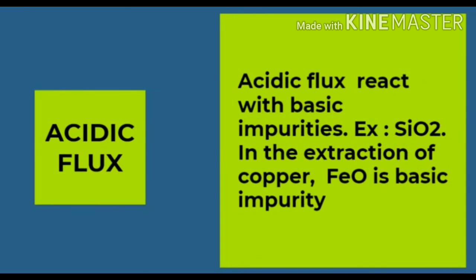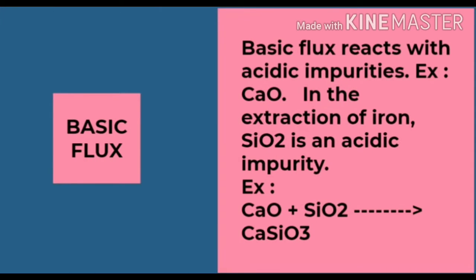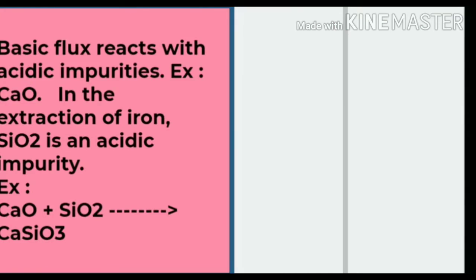Acidic flux reacts with basic impurities. Example for acidic flux: silicon dioxide. In the extraction of copper, iron oxide is a basic impurity, so we add silicon dioxide as an acidic flux for the removal of that impurity. Let's see basic flux. Basic flux reacts with acidic impurities. Example for basic flux: calcium oxide. In the extraction of iron, silicon dioxide is an acidic impurity. For the removal of the silicon dioxide, we use a basic flux, calcium oxide.